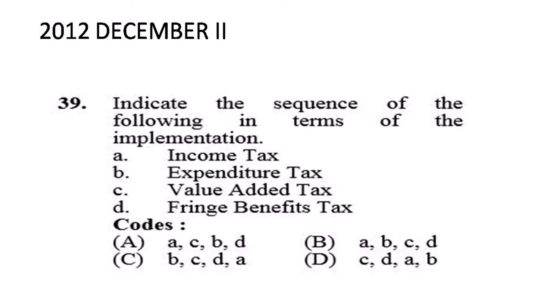Next question, this is a question that was asked in 2012 December paper 2. The question is indicate the sequence of the following in terms of the implementation. That is we have to see the sequence of the implementation. So सबसे पहले कौन सा आया था, that was expenditure tax, फिर उसके बाद value added tax, then fringe tax and then income tax.